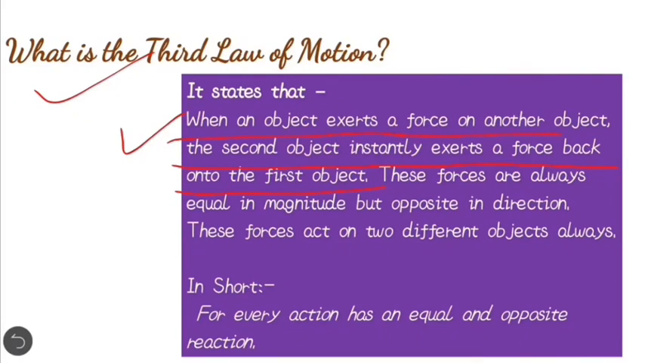These forces are always equal in magnitude but opposite in direction, and these forces always act on two different objects. Because they are acting on each other, we can say they always act on different objects. In short, the third law of motion states that for every action there is an equal and opposite reaction.